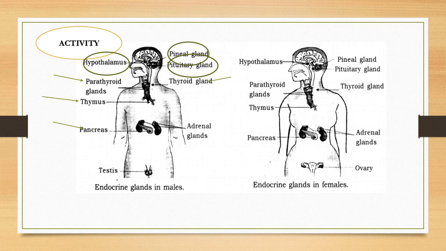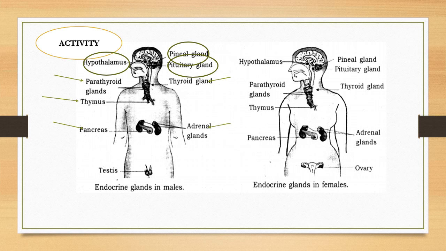Here alpha, beta, these cells are there. If insulin hormone is working properly, carbohydrate metabolism works properly, so it can control our glucose metabolism. One more thing, pancreas is a mixed gland. Why mixed gland? Because it can serve both actions, either exocrine or endocrine.